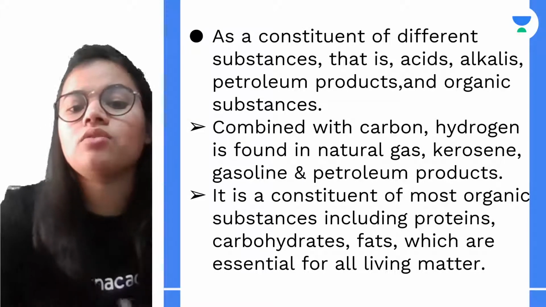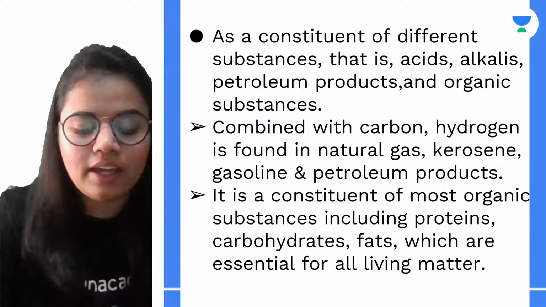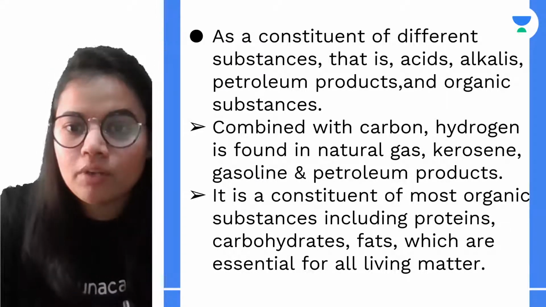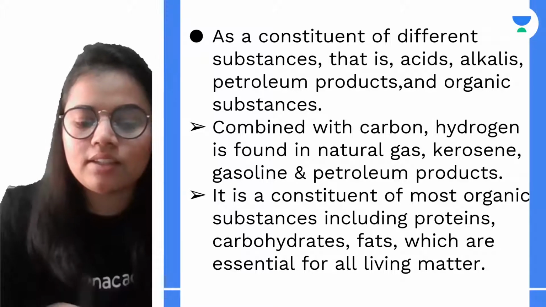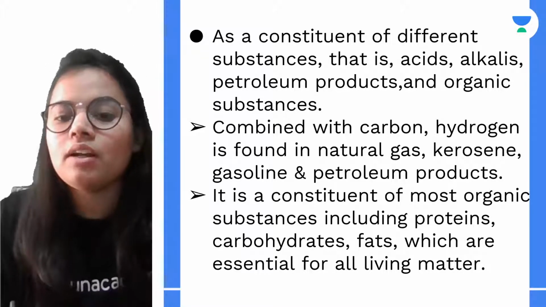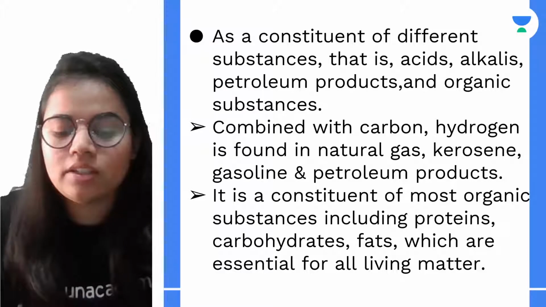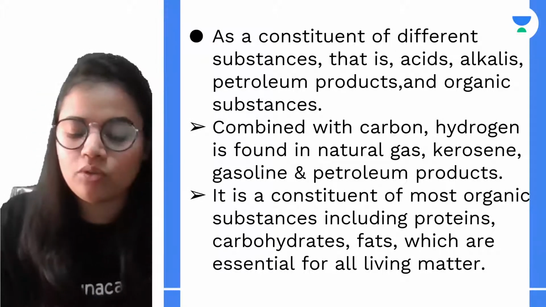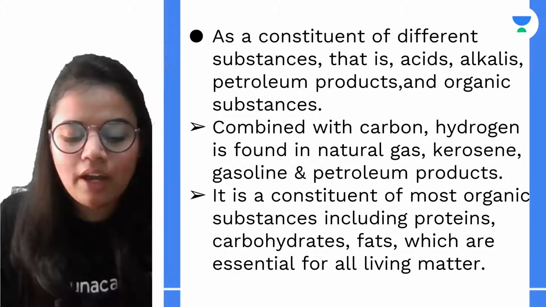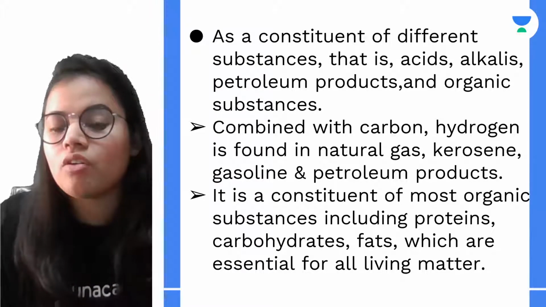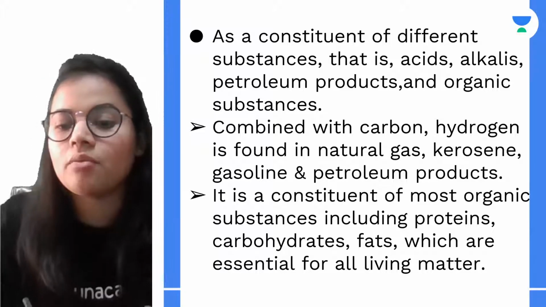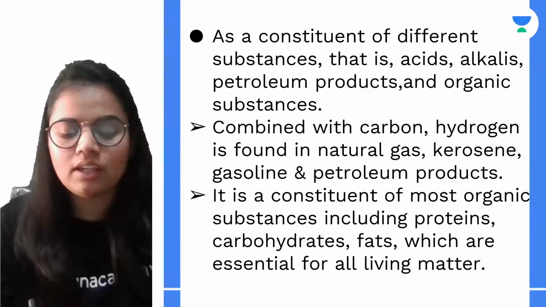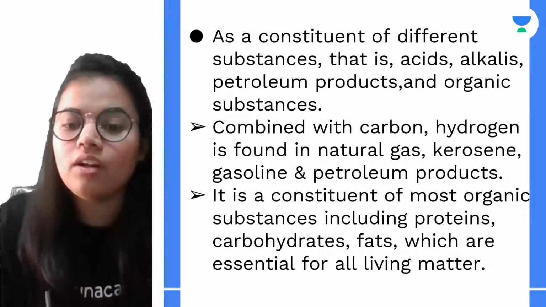Next, it is found as a constituent of different substances, that is, in acids, in alkalis, petroleum products, organic substances, etc. And when combined with carbon, it can be found in natural gas, kerosene, gasoline and petroleum products. Also, hydrogen is a constituent of organic substances like protein, carbohydrates, fats, etc. These are the essential components of living matter.